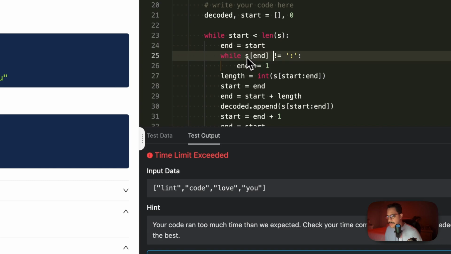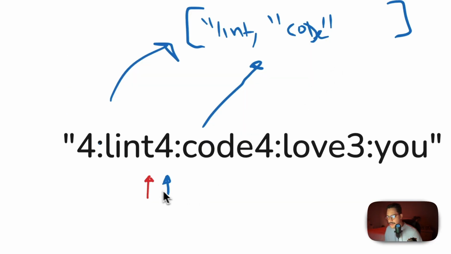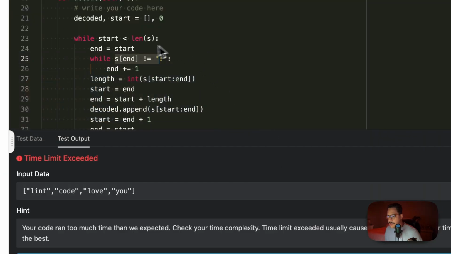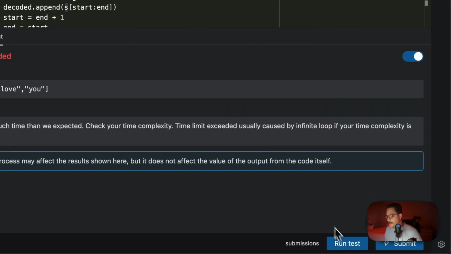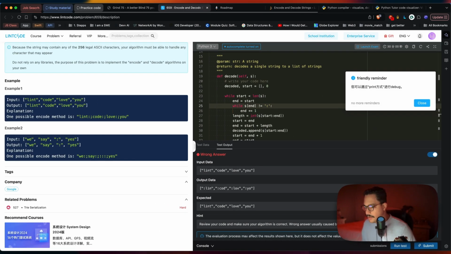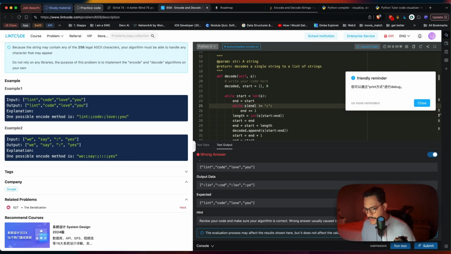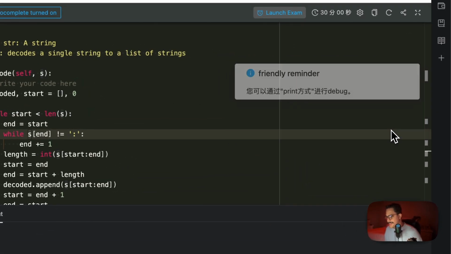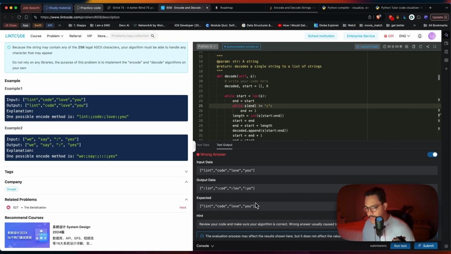Now this should work because I'm saying while the character at that position, and I was using the pointers here, I should have known, but I'm saying while the character at this position is not equal to this, right? In the whole string. I was missing the string initially here, right? So that should work now. Okay, so it says wrong answer, but now we don't have the infinite loop. So now we're going to debug another thing, right?